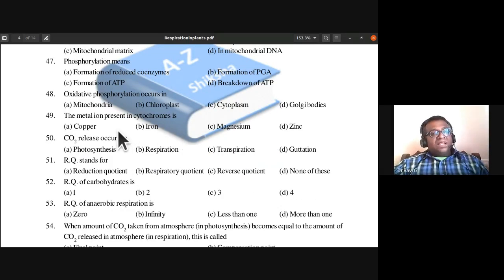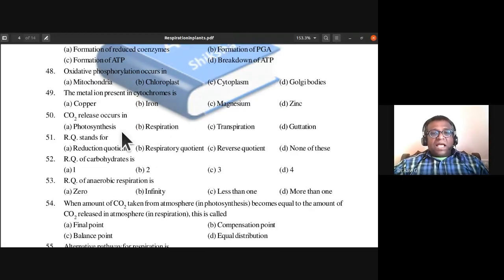The metal ion present in cytochrome is it copper, iron, magnesium, or zinc? What is the metal ion present in cytochrome? So the 49th, the answer is iron. The metal ion present in cytochrome is iron. Carbon dioxide release occurs in, where does it occur? Photosynthesis, respiration, transpiration, guttation. So carbon dioxide is released during the respiration process.